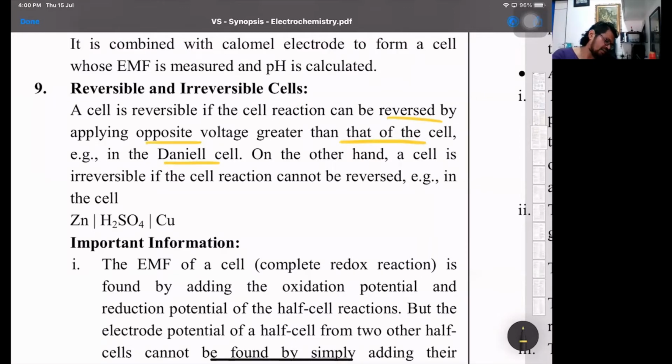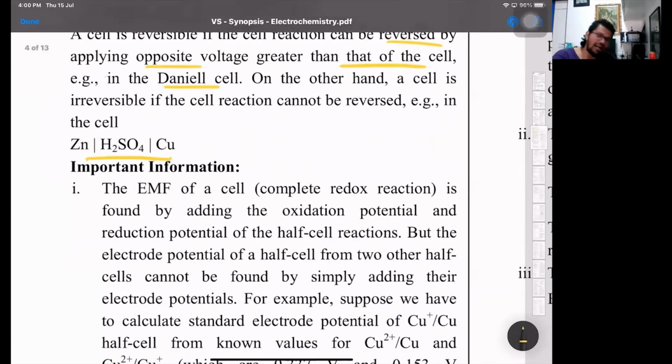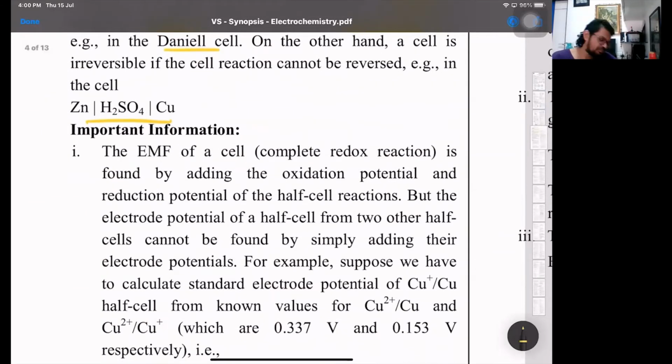On the other hand, a cell is irreversible if it cannot be reversed. Look at this: if you just have zinc, H2SO4, copper, then only zinc will get oxidized in this case. You can't have a backward reaction taking place. Or a dry cell, as I said, a pencil cell.